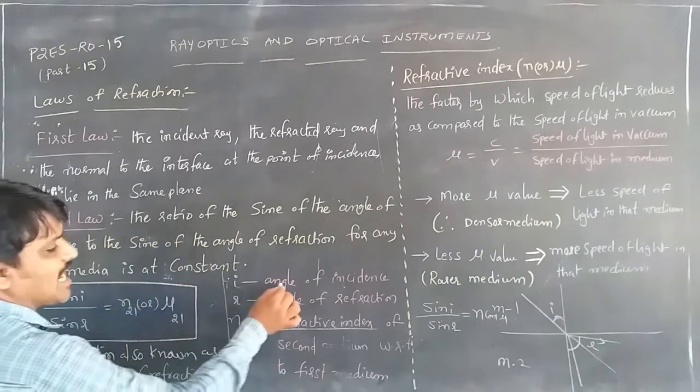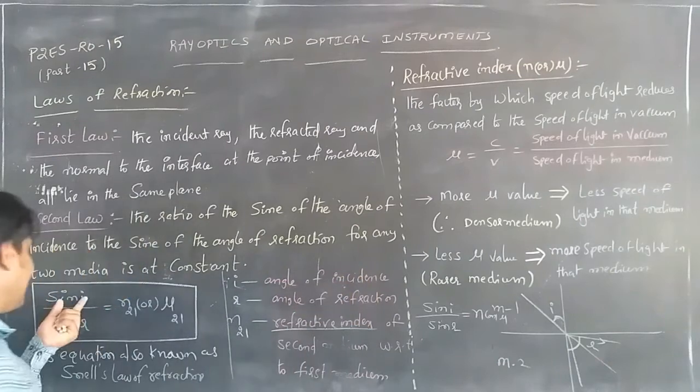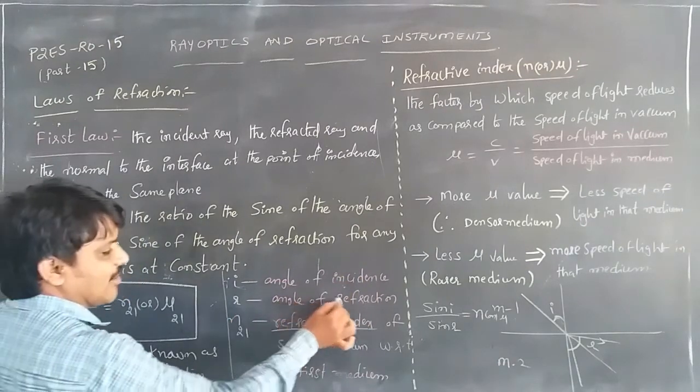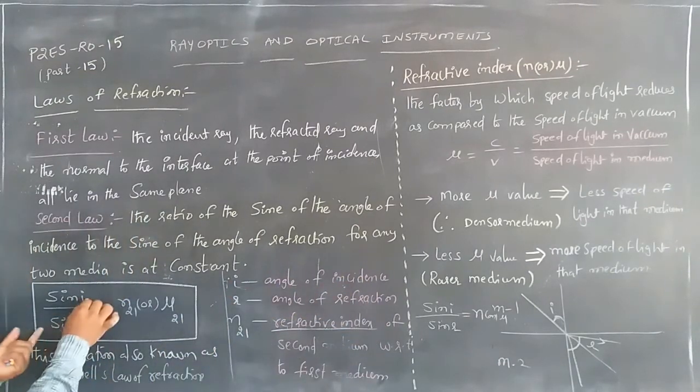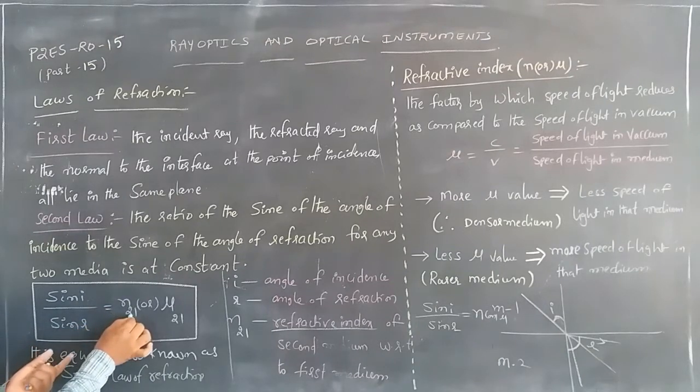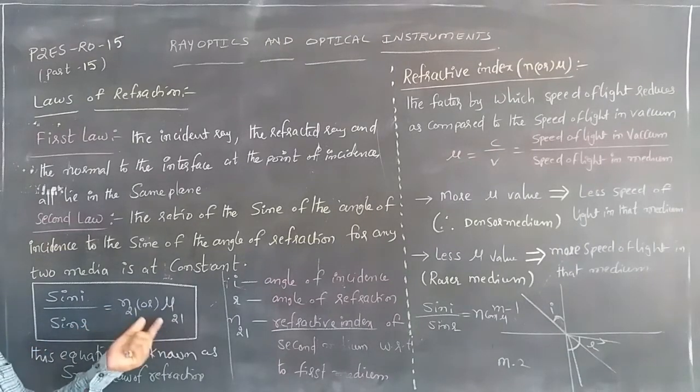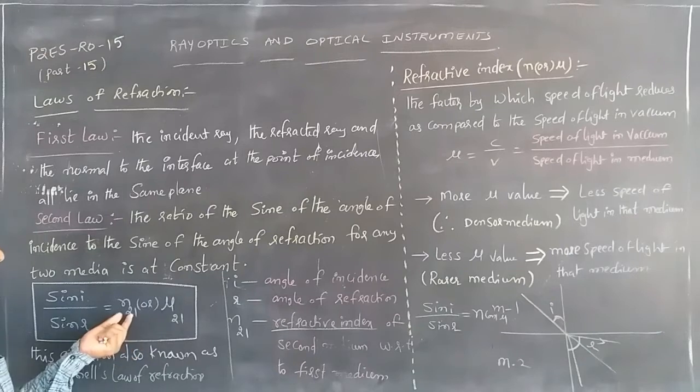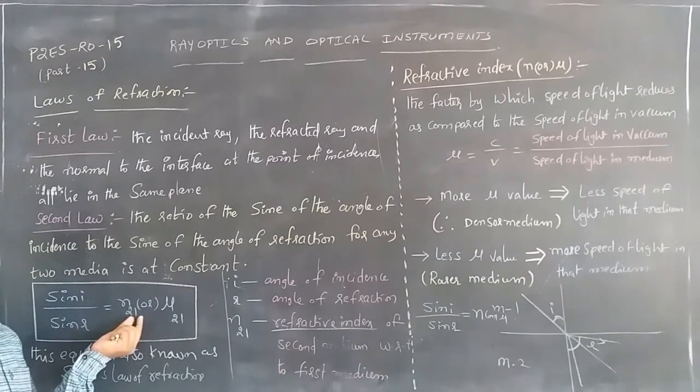Here i is the angle of incidence and r is the angle of refraction. Sin i by sin r is equal to n21 or mu21. Here n21 means the refractive index of the second medium with respect to the first medium.